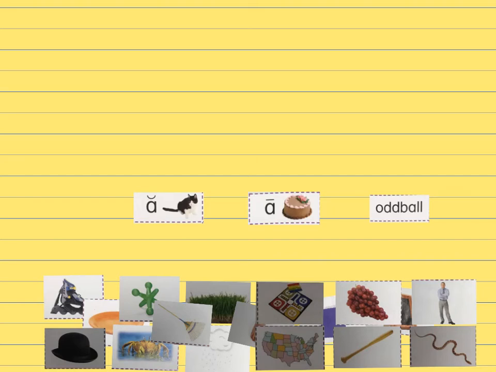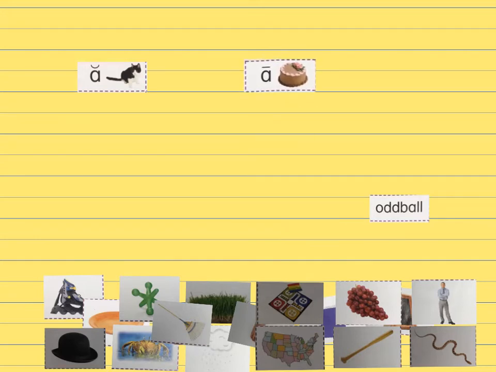We will be sorting our pieces by the different A sounds. Short A makes the A sound, like in the word cat. The long A sound says its name, like in cake. You can hear it say A. You will also have an oddball category for words that do not have the short A sound or the long A sound. Before we can sort them, let's look and see what our pieces are.